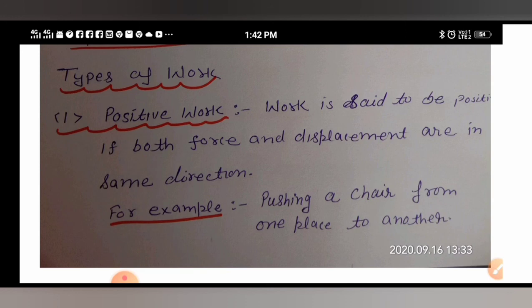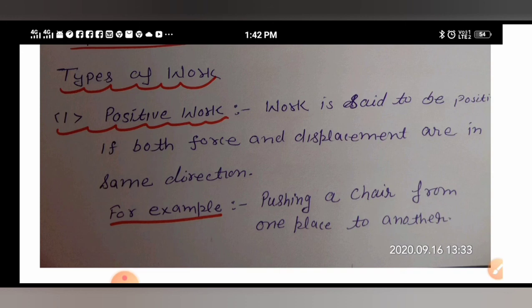Okay. Before proceeding, what is its example? An example of positive work done is simple, like pushing a chair from one place to another place, or pushing an object, a notebook or anything else you can write.